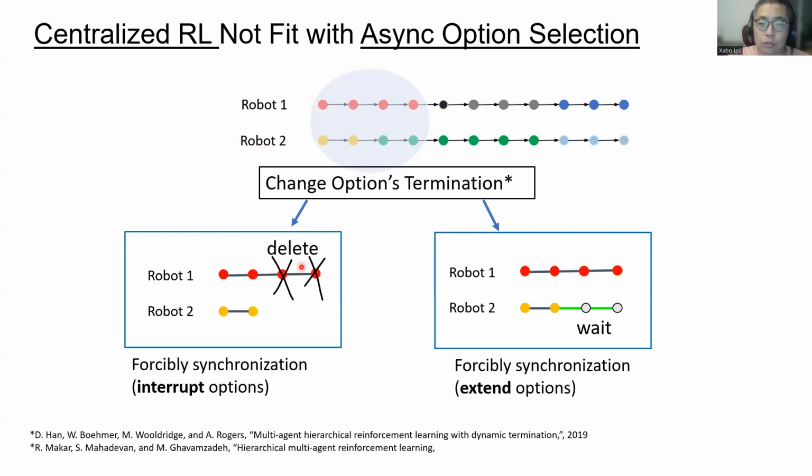Actually, previous work does use forcible synchronization to solve this problem. The idea is to let some of the agents either delete or extend their options by waiting in order to make every agent's option always terminate and be selected at the same time step. But in this way, it breaks the completeness of each option and could lead to inefficient, unstable learning. For example, in the second case, robot 2 may wait for a long time until robot 1 finishes its option, but it could have done some other useful things than waiting.